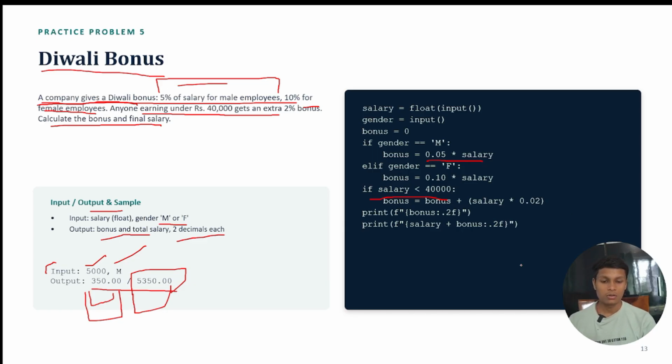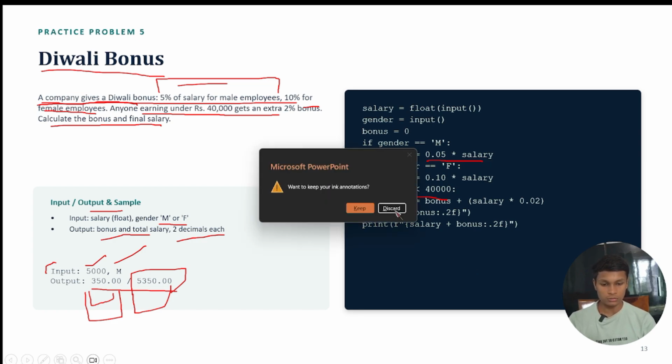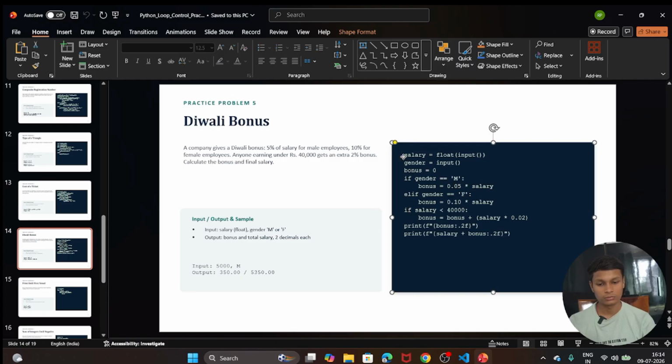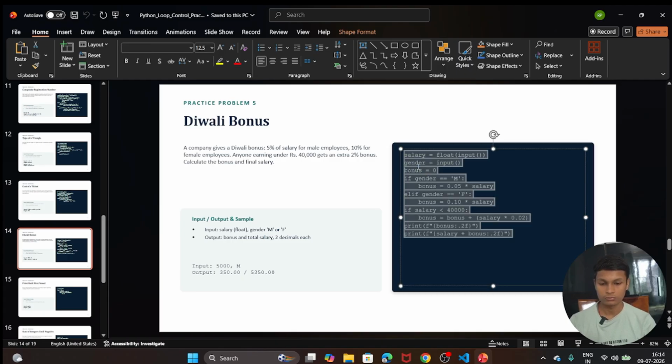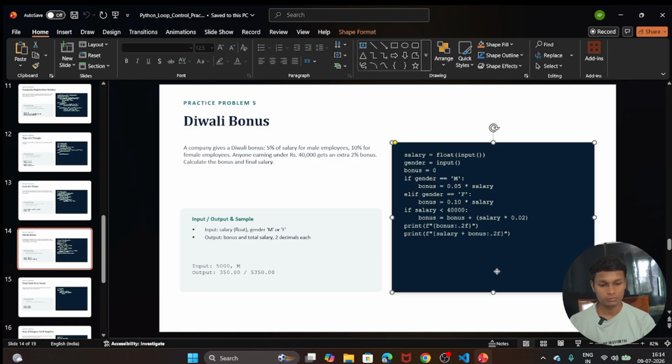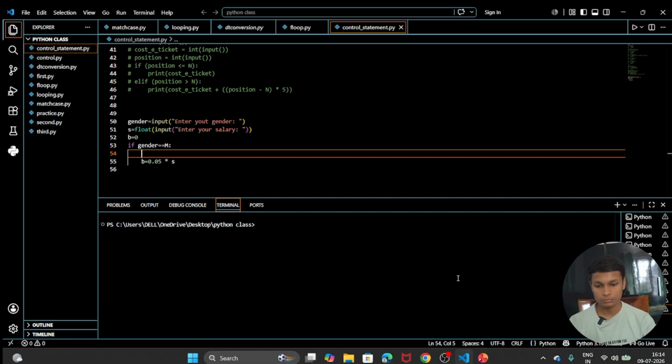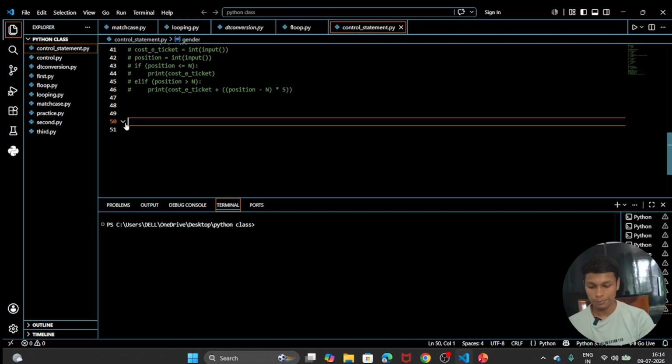So let's do a thing. Let's copy this code, and I'm going to paste my code here.